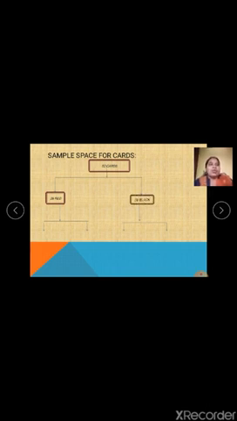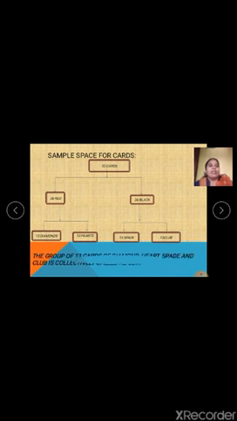Out of these, you must have seen that there are 13 diamond cards and 13 heart cards, which are red in color. Out of the black cards, there are 13 spade cards and 13 club cards. What we need to remember is that each group of 13 cards of diamond, heart, spade and club is collectively called a suit.